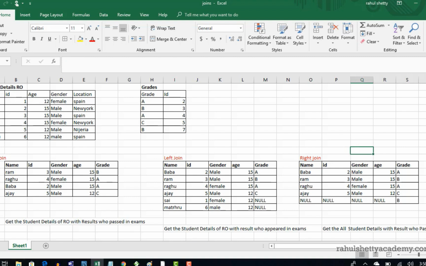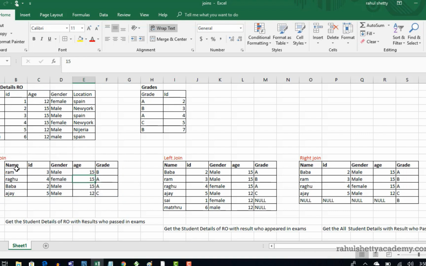Now Ram, basically, ID is 2, right? So map it with 2. Yes, 2. Baba is the name. So the name is Baba, ID is 2, and he's male, and yeah, location is not required, or you can give it, it's up to you. But the main thing you have to see is the grade. Where is Baba? And he has grade A. You see that we mapped these two tables into one single table using joins.